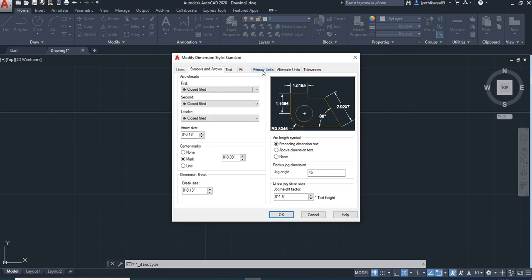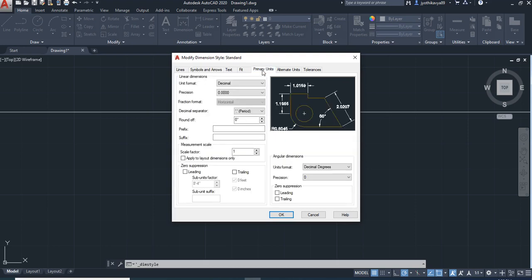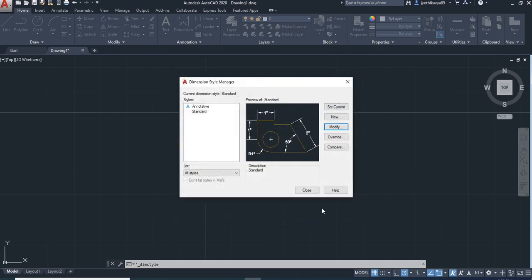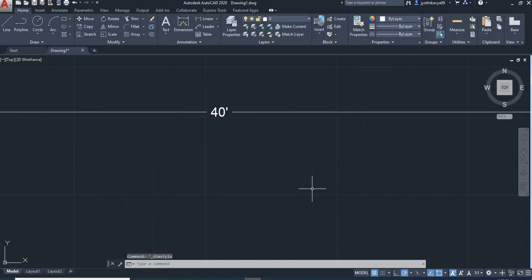You need to pan to this primary units, and in unit format you change it to engineering. This is the same unit format you have followed for the drawing. So precision, we change it to 0 feet and 0 inches. So press OK and close.